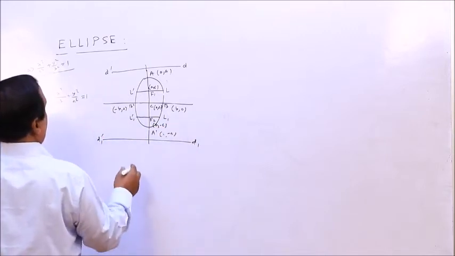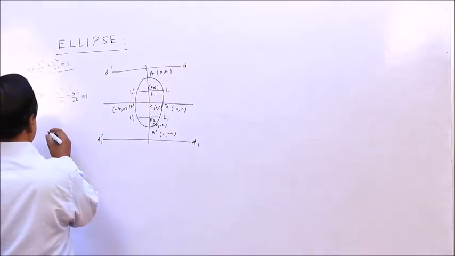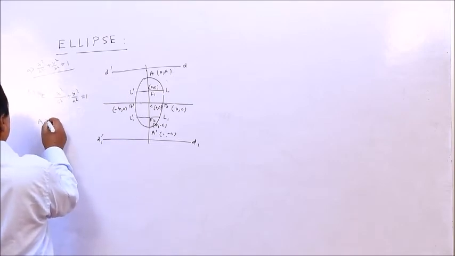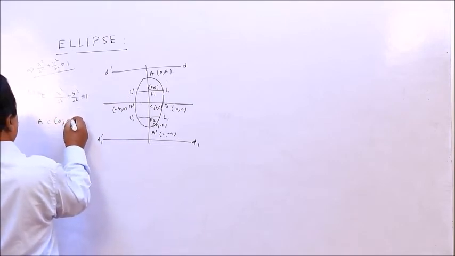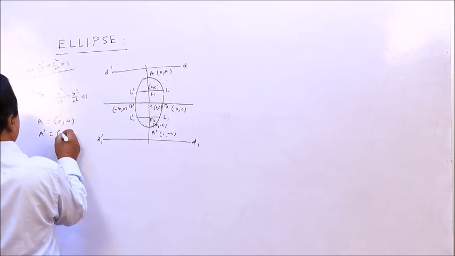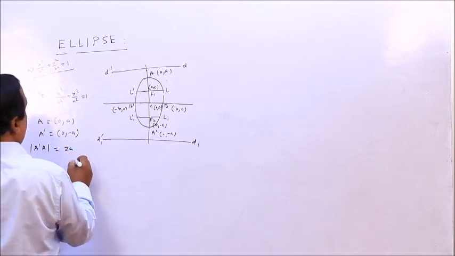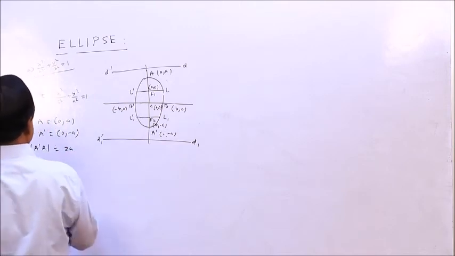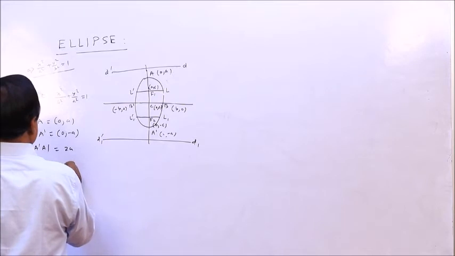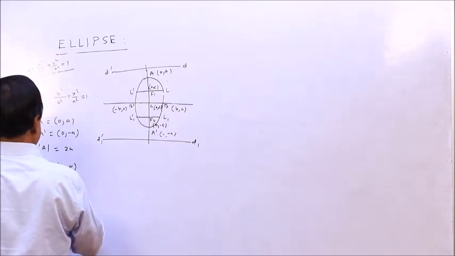Alright. So major axis, A is 0 A, A dash is 0 minus A. So A dash A, this major axis, is 2A. Similarly, minor axis B, B 0, B dash, minus B 0. Clear?